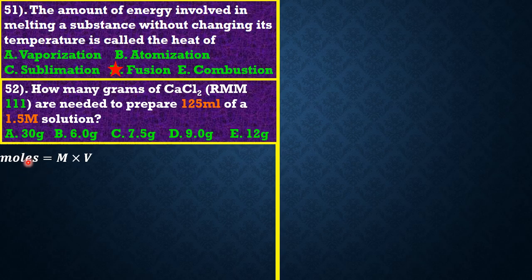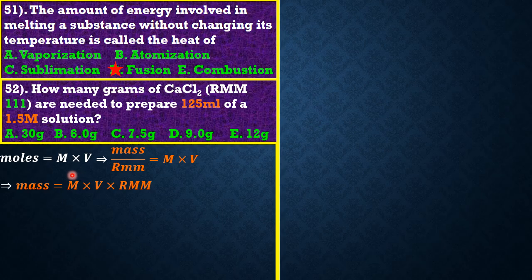But this particular mole can be expressed in terms of its mass, such as given mass over relative molecular mass, which is equal to molarity times volume. The only unknown in this question is simply the given mass. So if you make the given mass the subject, you have mass equals molarity times volume times the relative molecular mass.